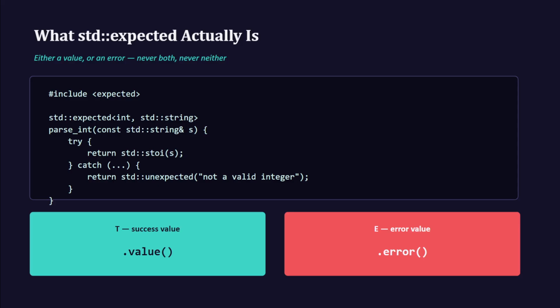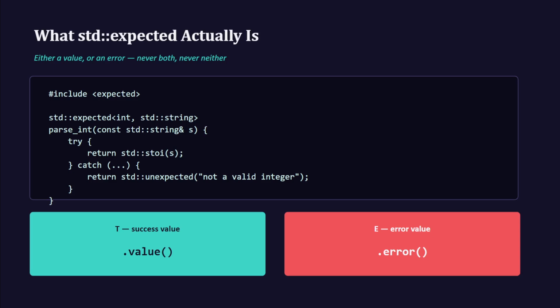With error codes, you might return an int, stuff a sentinel value like -1 into it, or take an int reference as an output parameter alongside a boolean success flag. Both work, but neither ties the error itself to the return value in a way the compiler can enforce. You can ignore the failure case entirely and the code compiles fine.